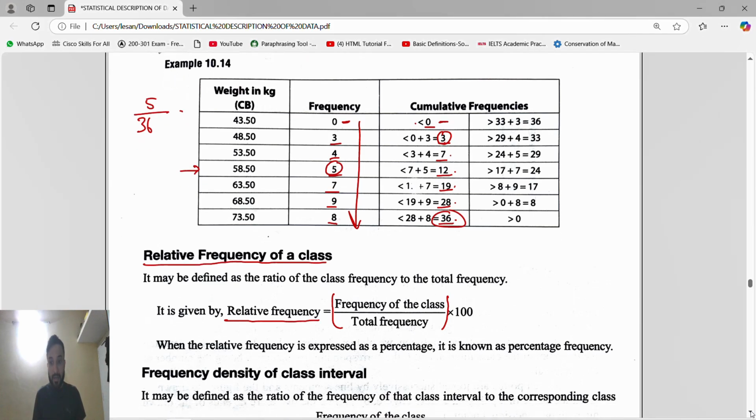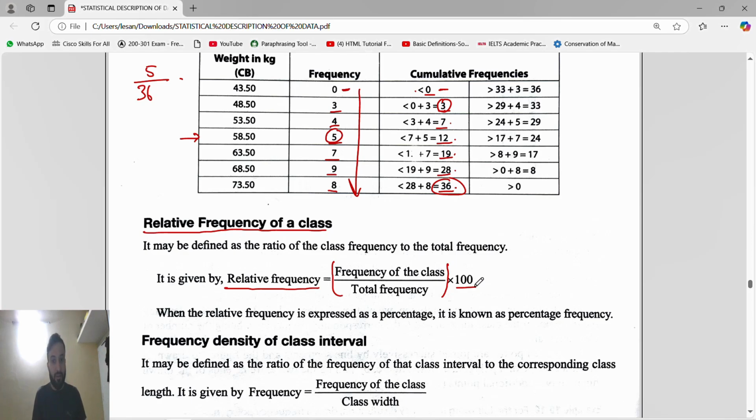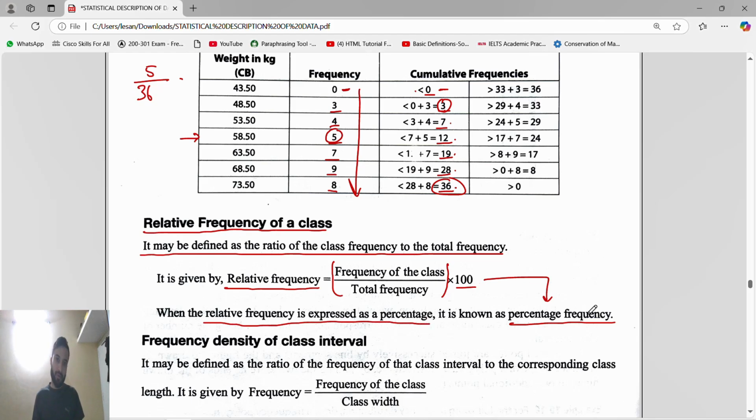But guys, relative frequency into 100 is known as percentage frequency, because in percentage frequency we multiply with 100. You can read here: relative frequency may be defined as the ratio of class frequency to the total frequency. Here they have written by mistake into 100, because relative frequency expressed as a percentage is known as percentage frequency. Obviously, when you multiply anything with 100, it is represented as a percentage. So relative frequency into 100 becomes percentage frequency.